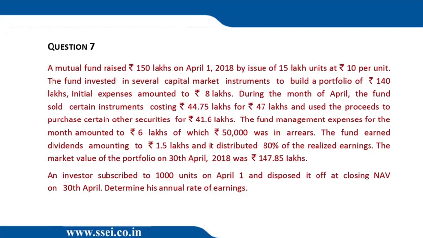3 by 15 is 0.2. So the distribution was 0.2 and the capital loss is 0.15, or the net gain is 0.05, because the return is the distributions plus the change in NAV divided by initial NAV into 100. So distribution is 0.2, change in NAV is negative 0.15, divided by 10 into 100. That's 0.05 by 10 into 100, which is 0.5% in 1 month. So annualized return is 0.5 into 12. That is 6%.